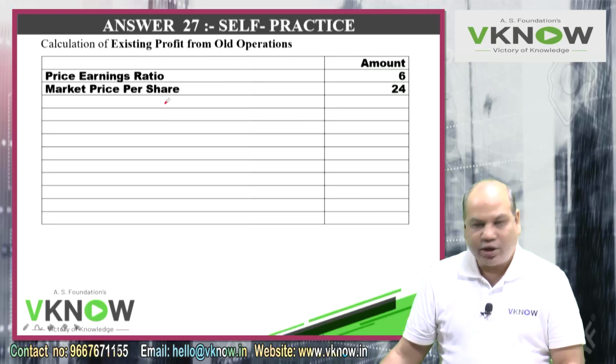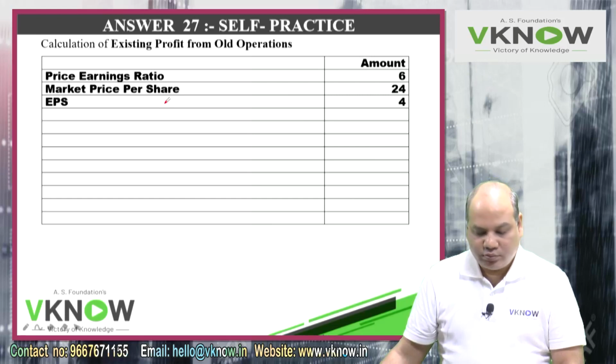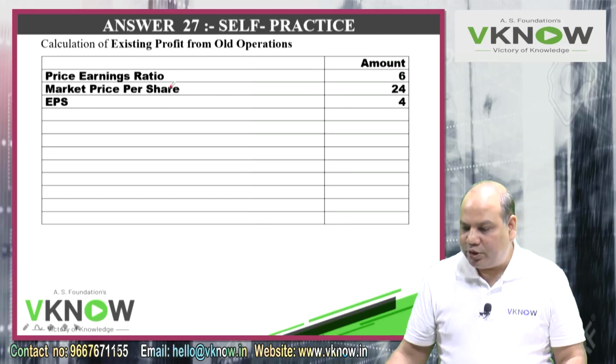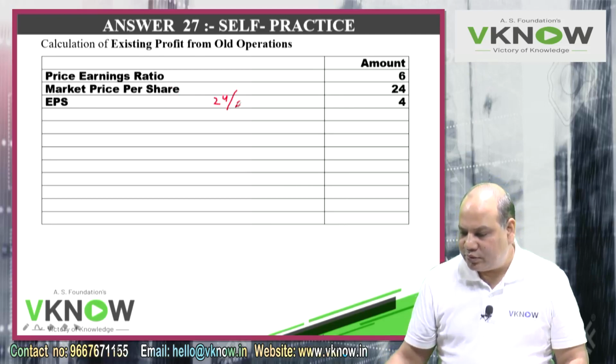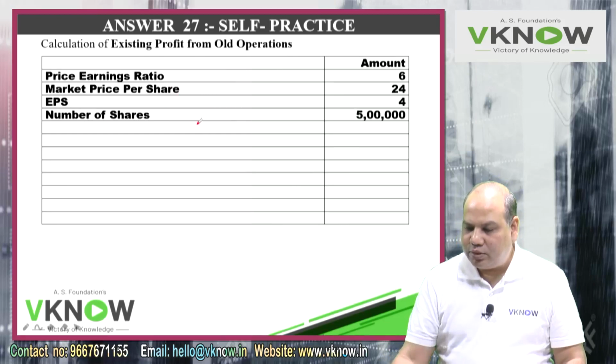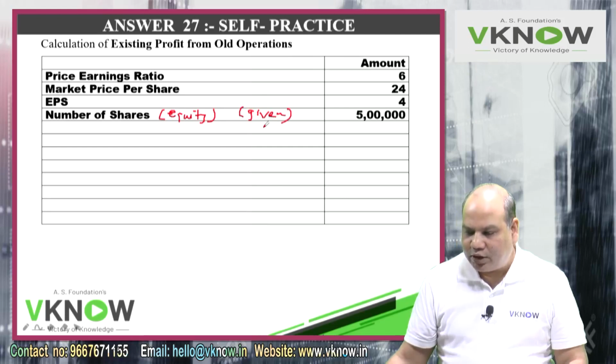Point B, write down market price per share. Market price per share 24. Write fast. Point C, EPS. EPS will be 24 by 6, 4 rupees. Point D, write down number of equity shares. This is a given figure, 5 lakh.